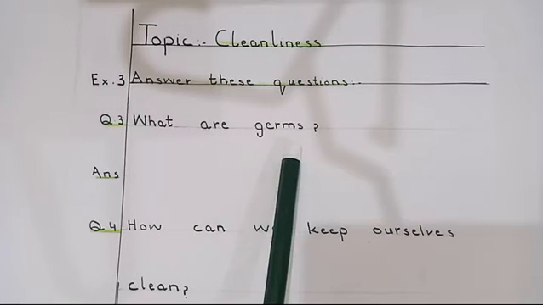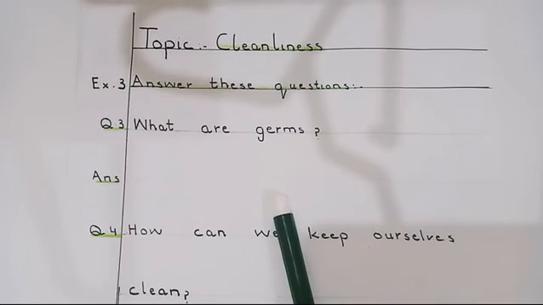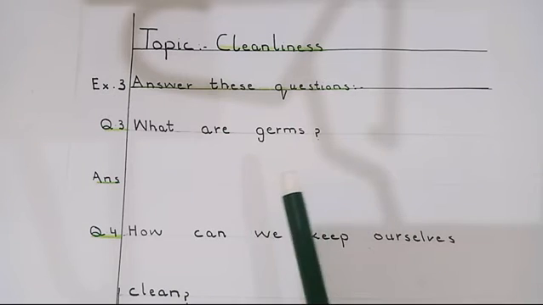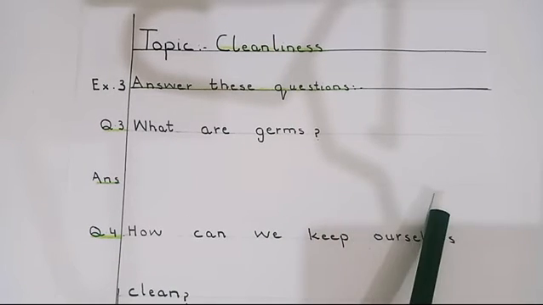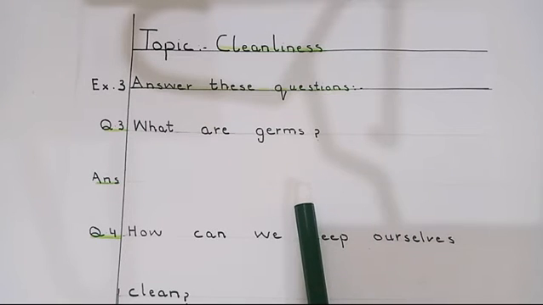What are germs? You can write the answer. Germs are very small living things that cause diseases. Spelling of diseases, DISEASES, and cause, CAUSE.